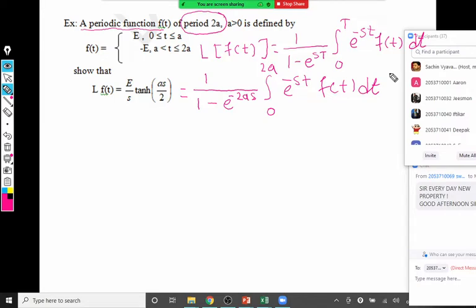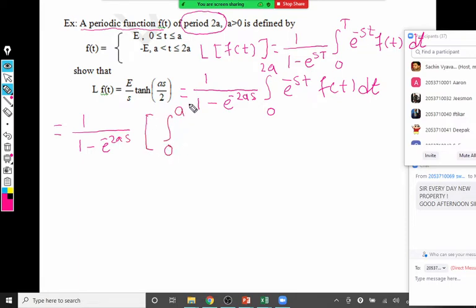Now obviously the value of f of t is not unique in the interval 0 to 2A. We can observe that on the interval 0 to A the function is different, and from A to 2A it is different. So we have to split up this integral. The outer part is as it is, 1 minus e raised to minus 2as, and let us split up the integral into two parts.